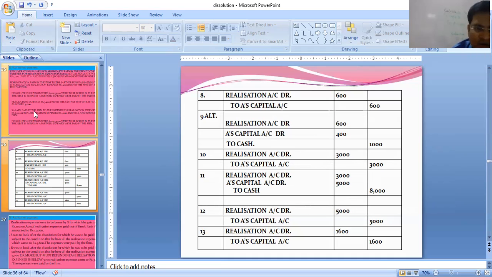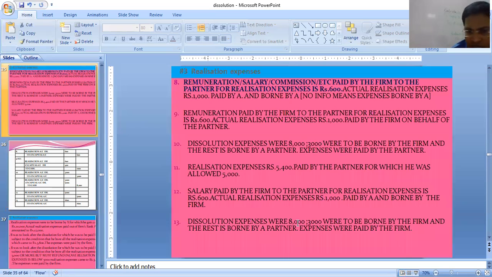Number 13 now. Dissolution expenses were 8000. 3000 were to be borne by the firm and the rest is borne by the partner. Expenses were paid by the firm only.